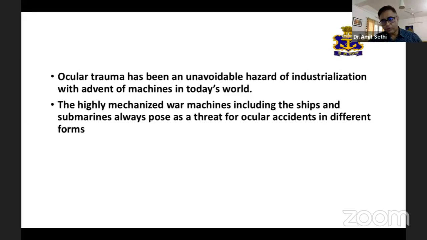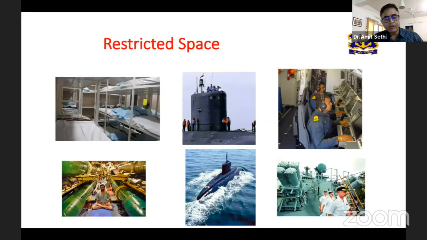Now, ocular trauma is very common on board Indian naval warships. The reason is the unique work environment, restriction of space, and the equipments that individuals deal with in an Indian naval ship.